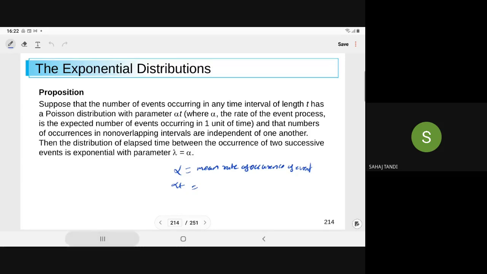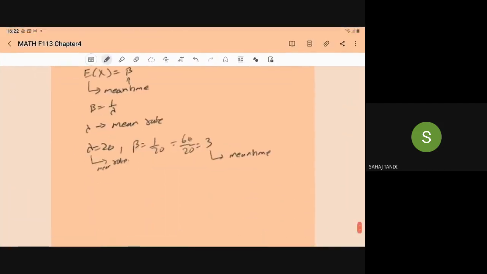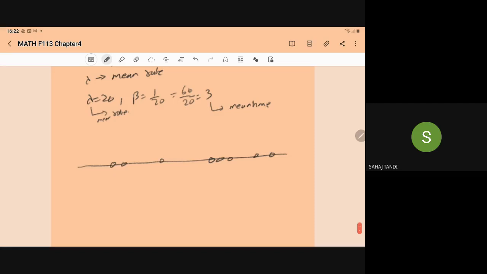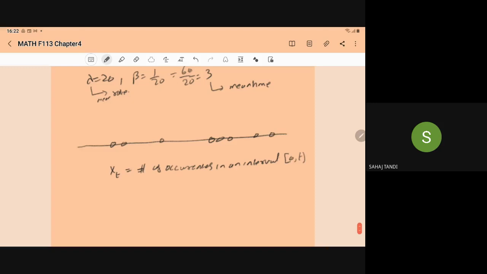So they are saying here that if events are occurring following the Poisson distribution, let's say Xt is the number of occurrences in an interval 0 to t.